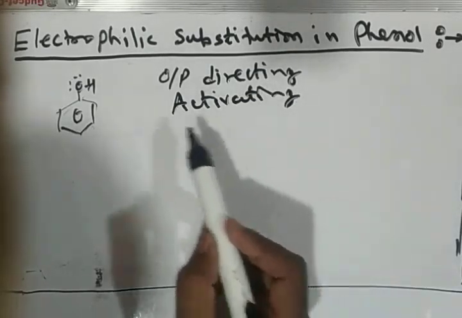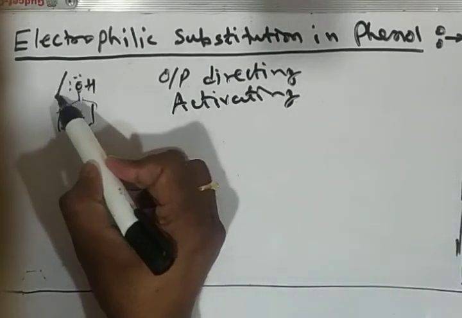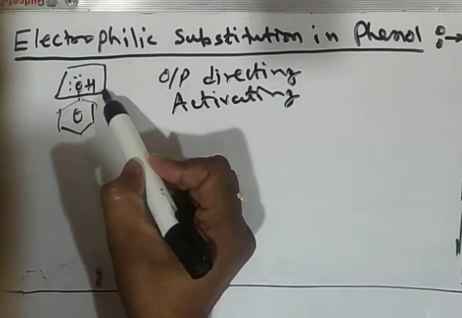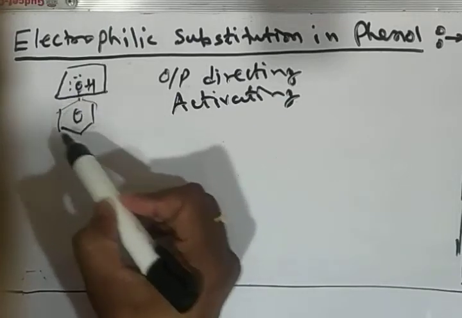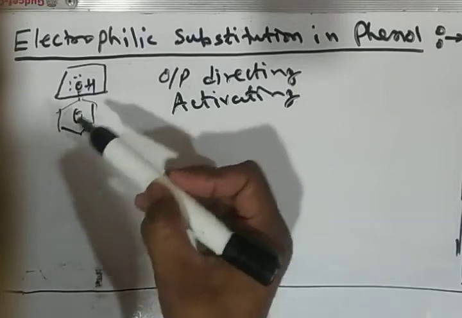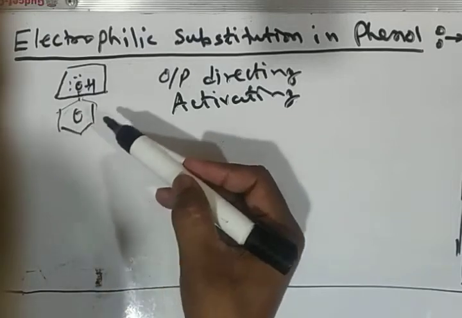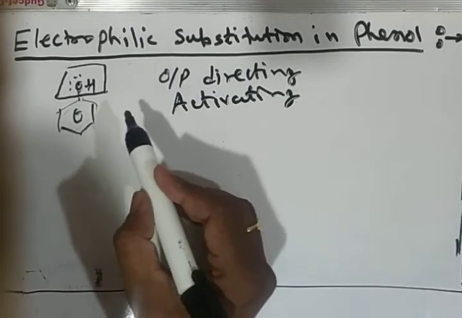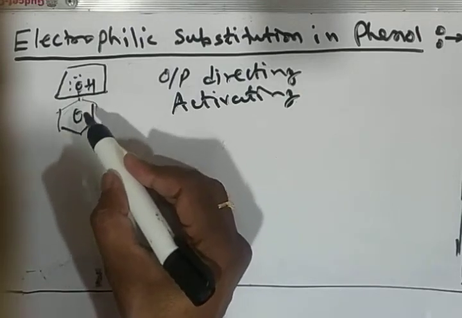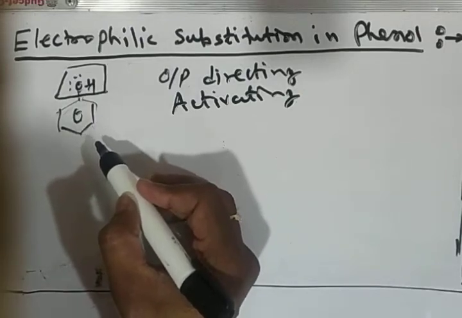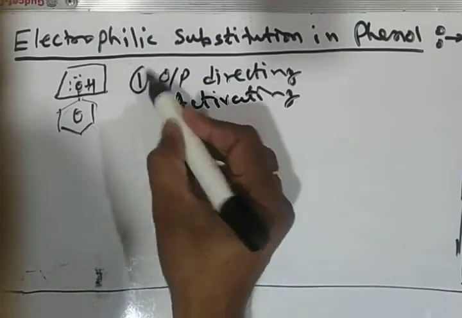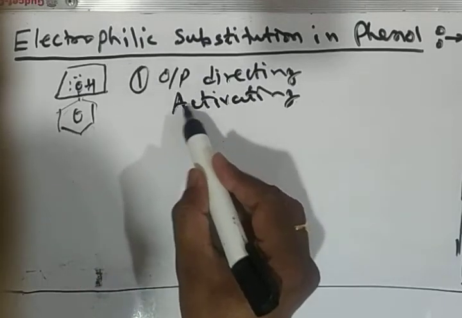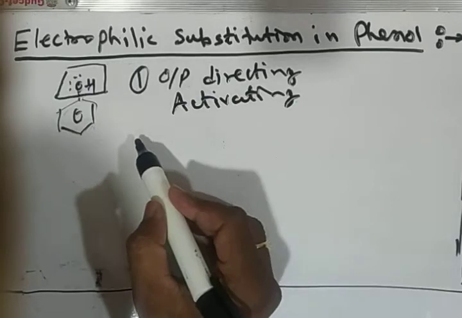It is known to us that the first substituent in an aromatic compound affects the further substitution of the aromatic ring, or benzene ring. All the first substituents are categorized into three classes. Number one is activating and ortho para directing.